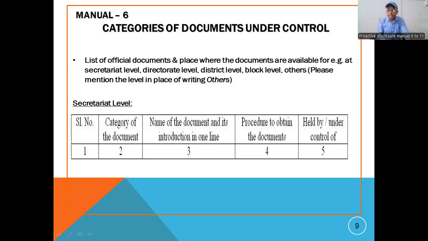Because in these cases, I may cite another thing, that is the Honorable Supreme Court of India. They have instructed that the employees of the public authority should catalog and index every register. This is mandatory compliance for them. In civil case number 990/2021, they have already given the decision. That's why, according to that, we have to give these documents. We have to reflect this data in manual number 6. Then we shall go to manual number 7.